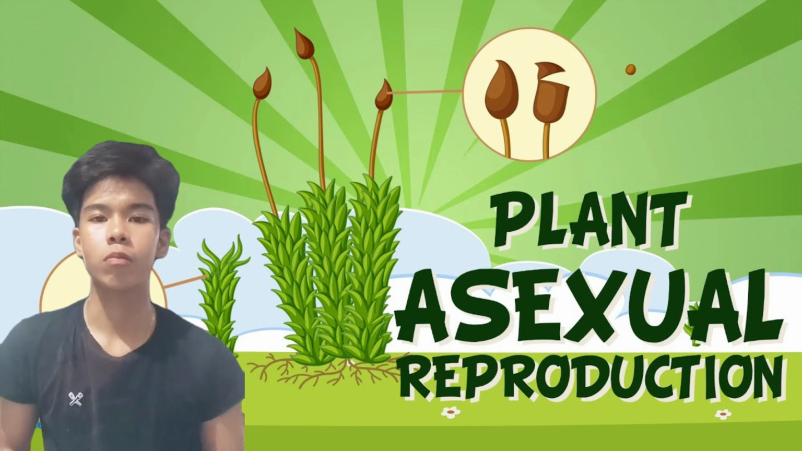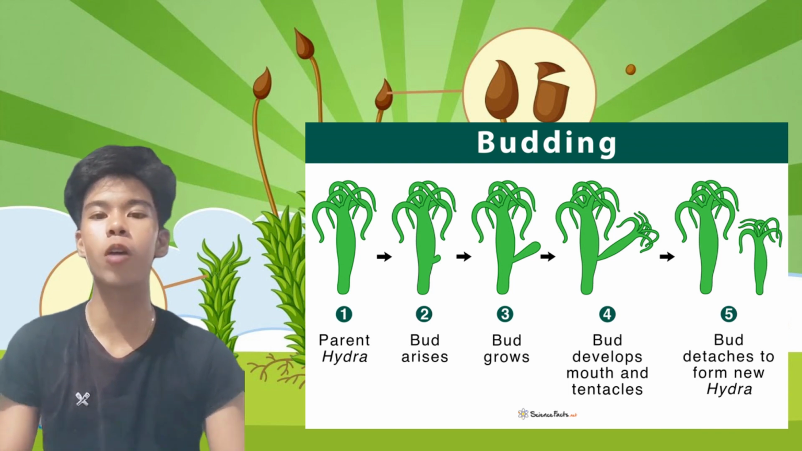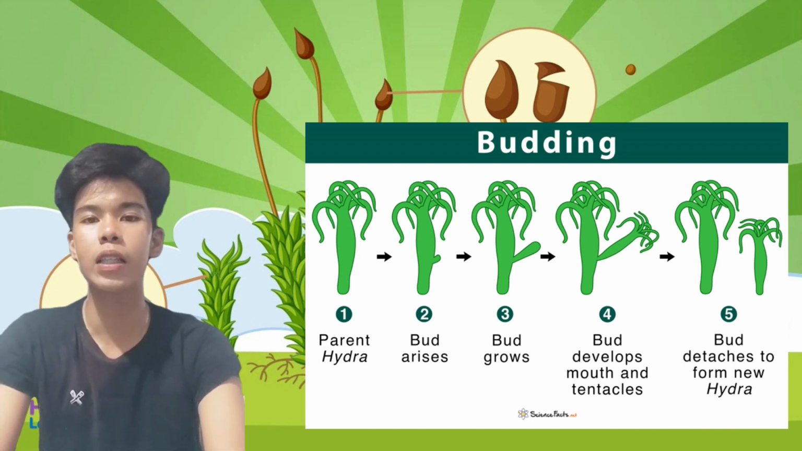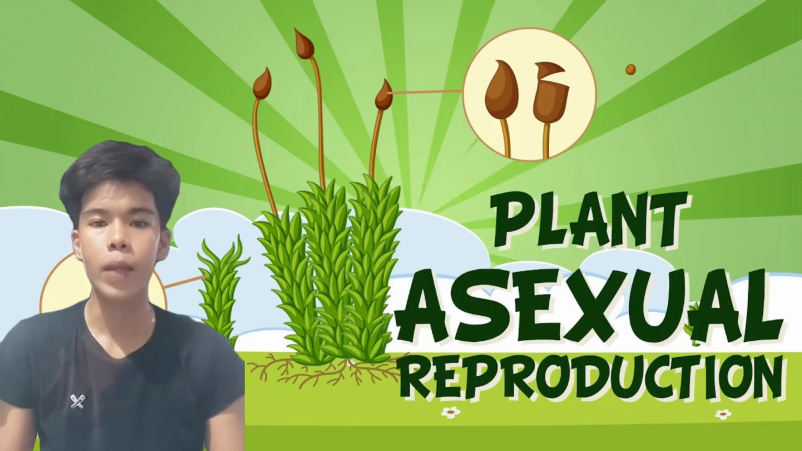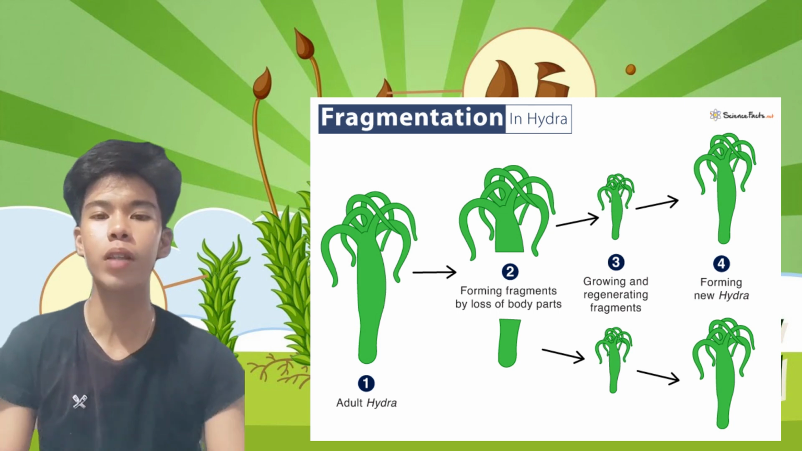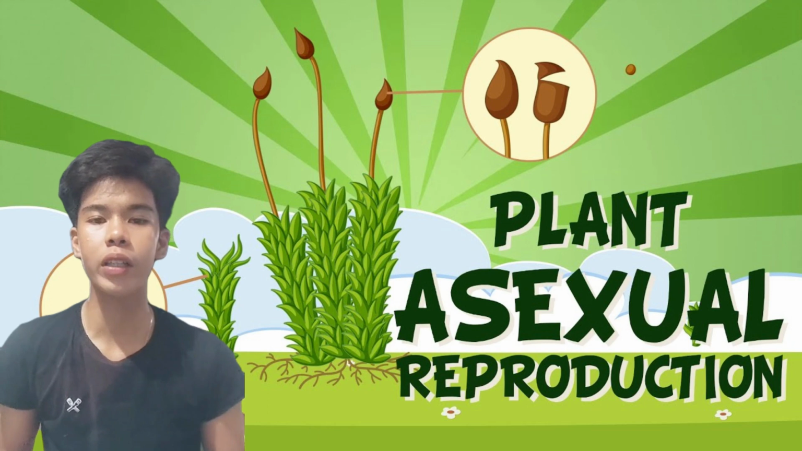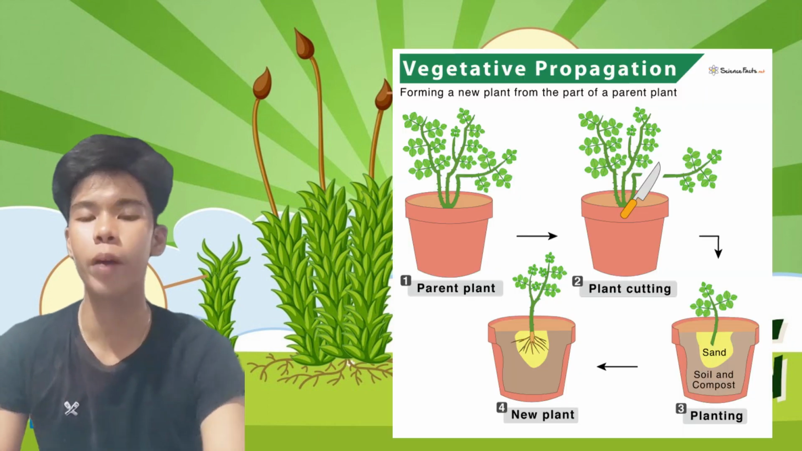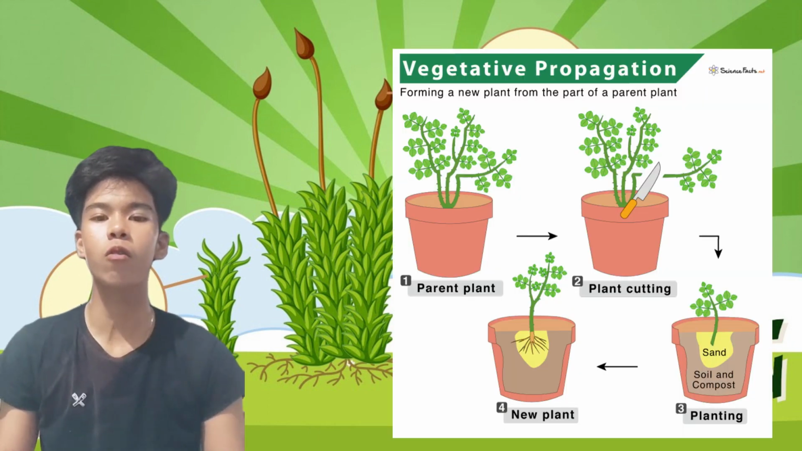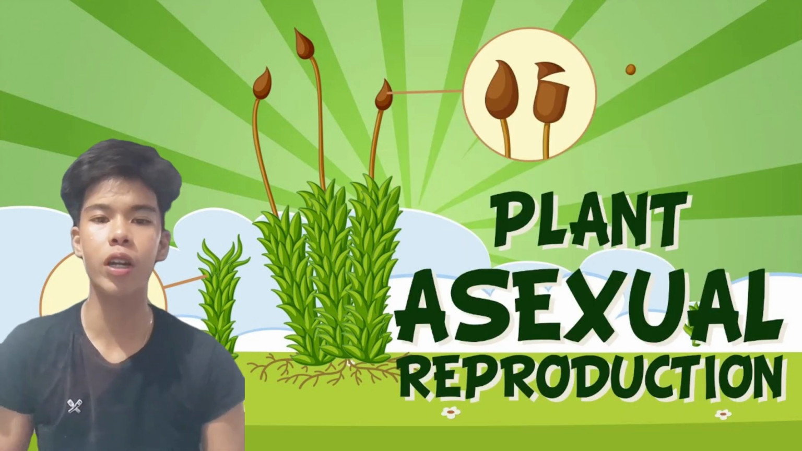Budding. In budding, a new individual grows as an outgrowth or bud from the parent organism and eventually separates to form a separate individual. Next is fragmentation. The parent organism breaks into several pieces, each of which can develop into a new individual. Vegetative propagation. A new plant can grow from a specialized structure such as a stem, root, or leaf.